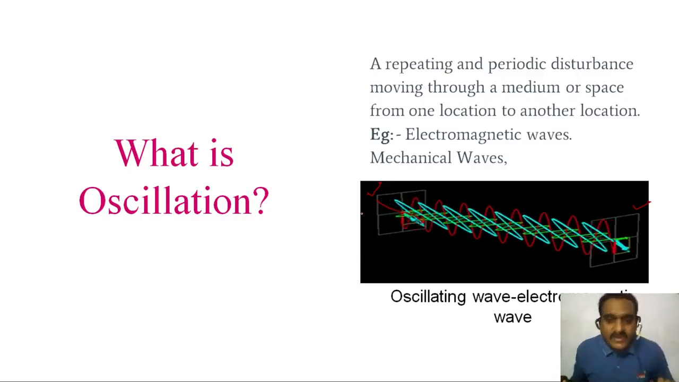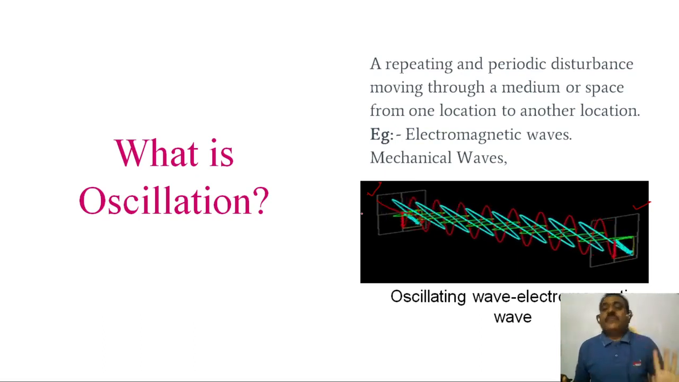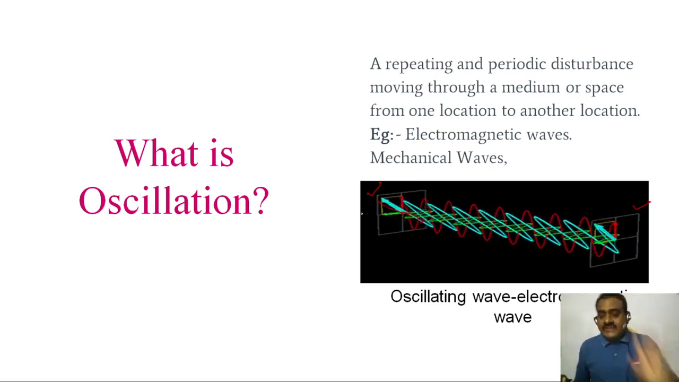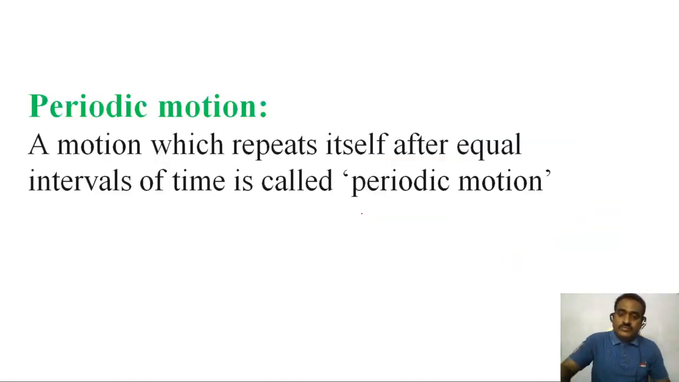What are the examples of oscillations? You can observe on the screen, that is electromagnetic wave and also mechanical wave. So this is the electromagnetic wave. You can also observe this is the mechanical wave. You can observe that blue particle, it is moving from one location to another location. It is giving repeating and periodic disturbance. So this periodic and repeating disturbance moves the energy through medium or space. This is the example of mechanical wave.